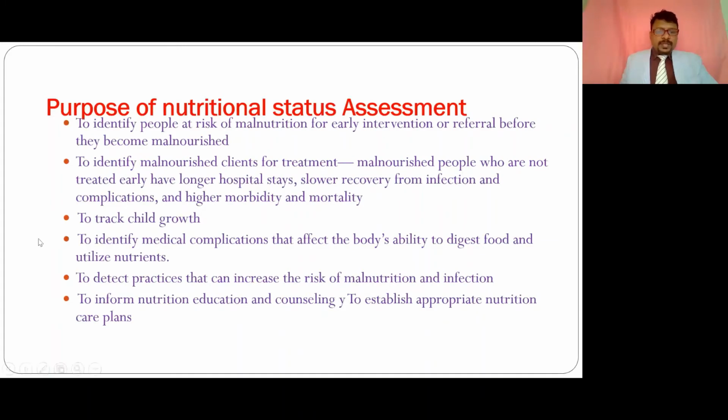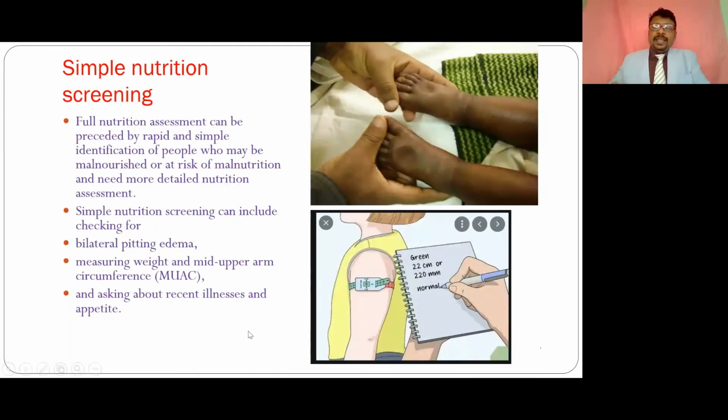Next is to detect practices that can increase the risk of malnutrition and infection, so we can easily detect malnutrition and also infections. It also informs nutrition education and counseling, to establish appropriate nutrition care plans. So if we assess properly, we can easily plan treatment.